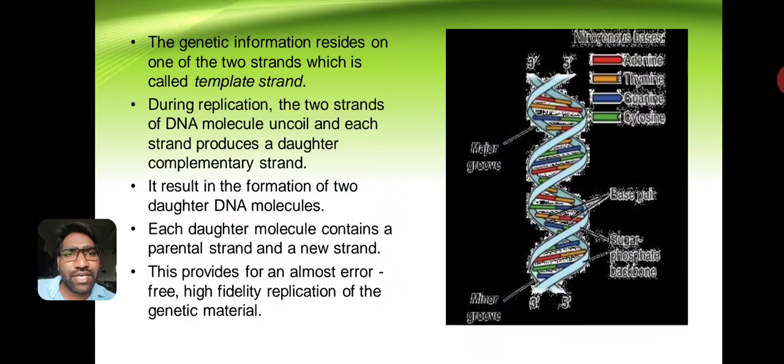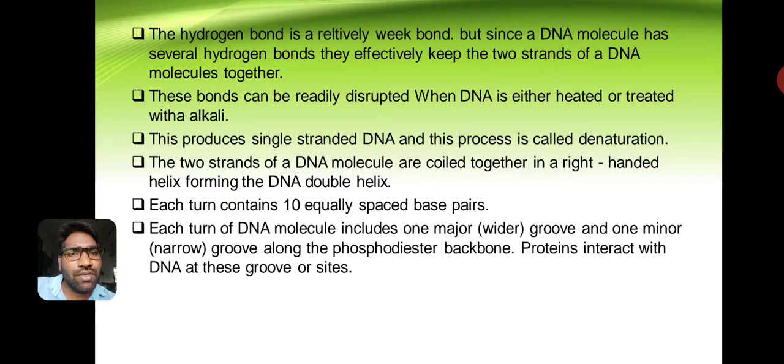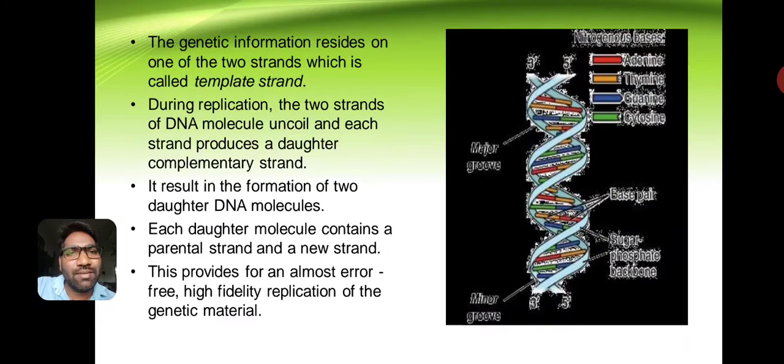During replication, the two strands of the DNA molecule uncoil, and each parental strand produces a new complementary daughter strand.